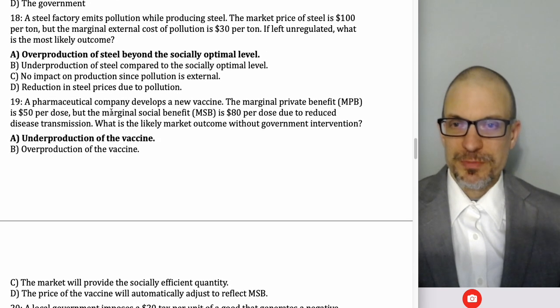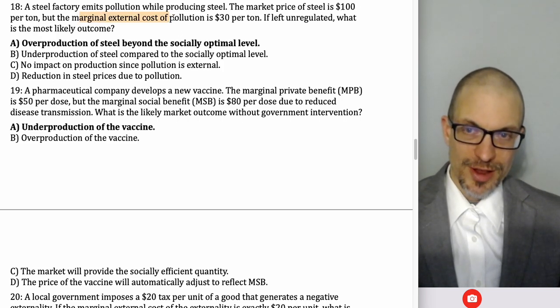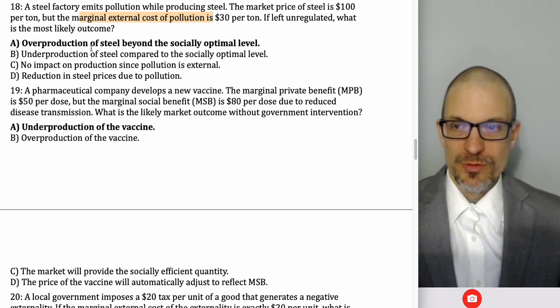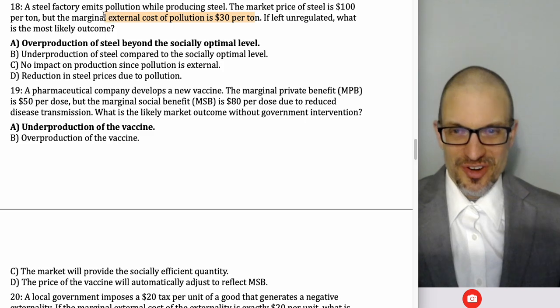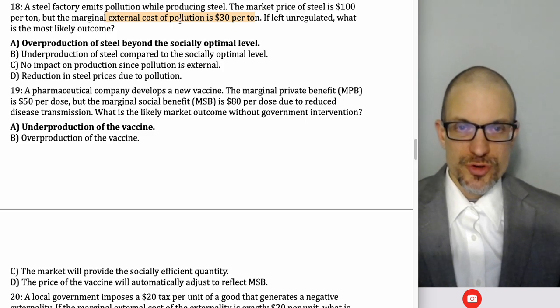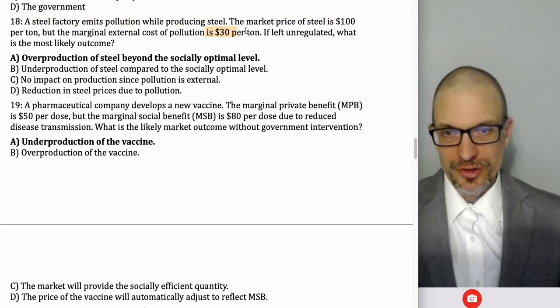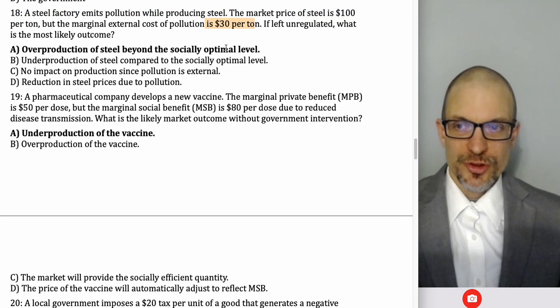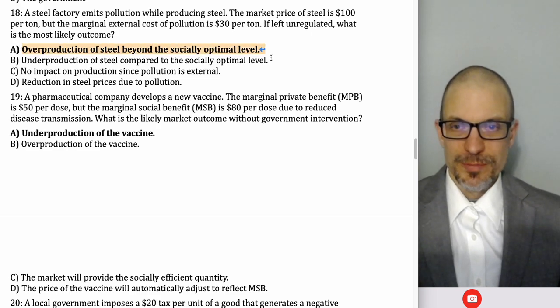A steel factory emits pollution while producing steel. The market price of steel is $100 per ton, but the marginal external cost, that's the externality, of pollution is $30. If left unregulated, what's the most likely outcome? Well, here we're just told that there's an externality, right? The marginal private cost is $100. The marginal external cost is $30. The marginal social cost is the sum of those two. It'll be $130. If left unregulated, what's going to happen? We're going to get overproduction of steel beyond the socially optimal level, right? So this is just the negative externality graph we have in mind.